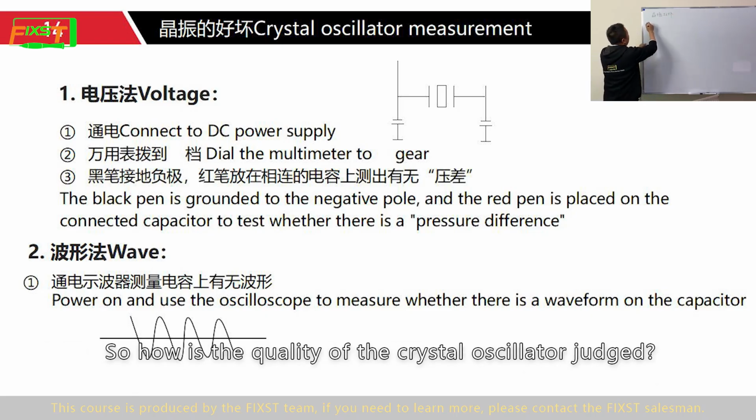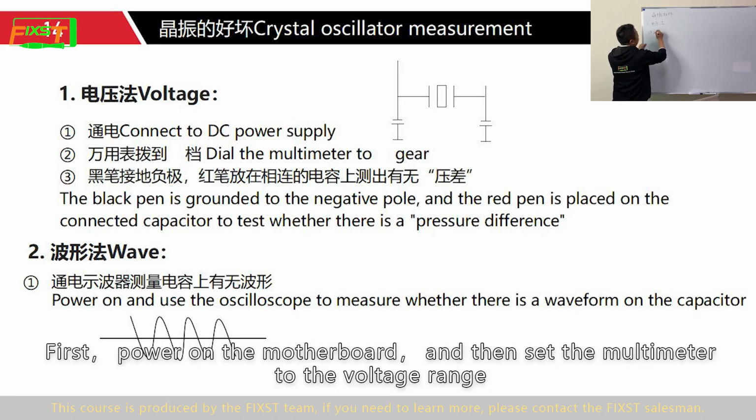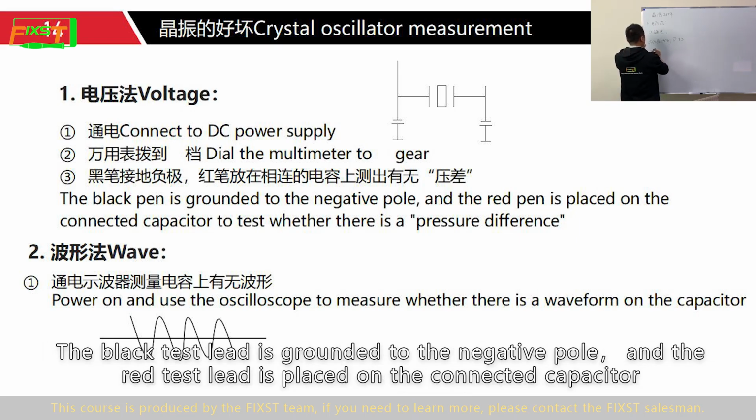So how is the quality of the crystal oscillator judged? The first point is the voltage method. First, power on the motherboard, and then set the multimeter to the voltage range. The black test lead is grounded at the negative pole, and the red test lead is placed on the connected capacitor.